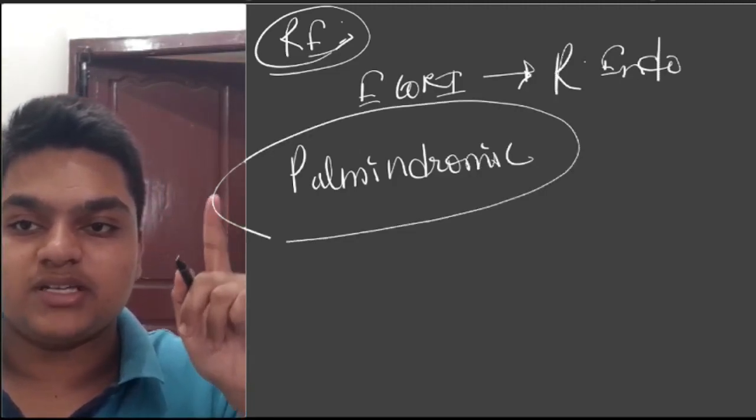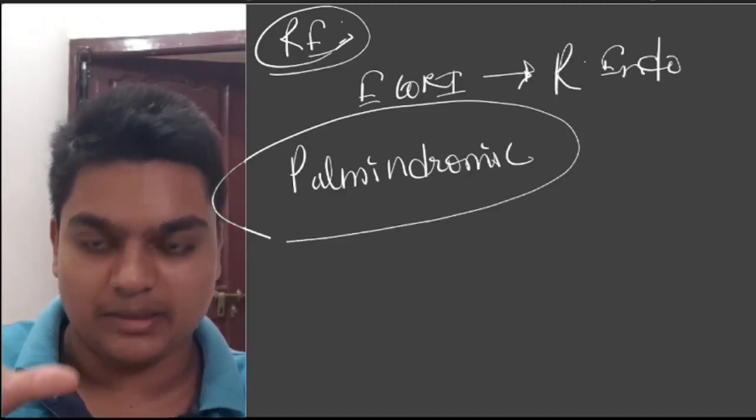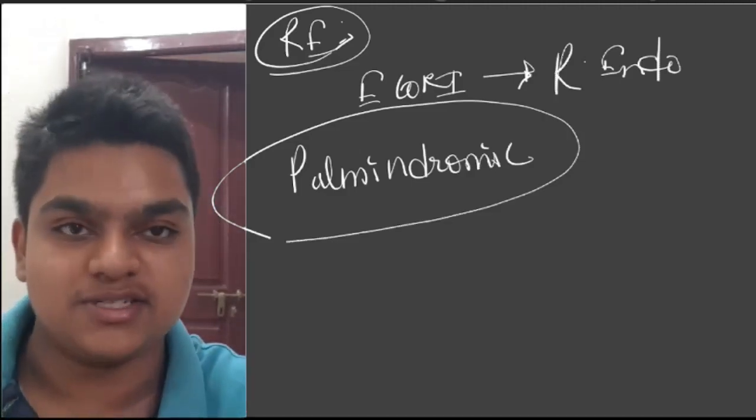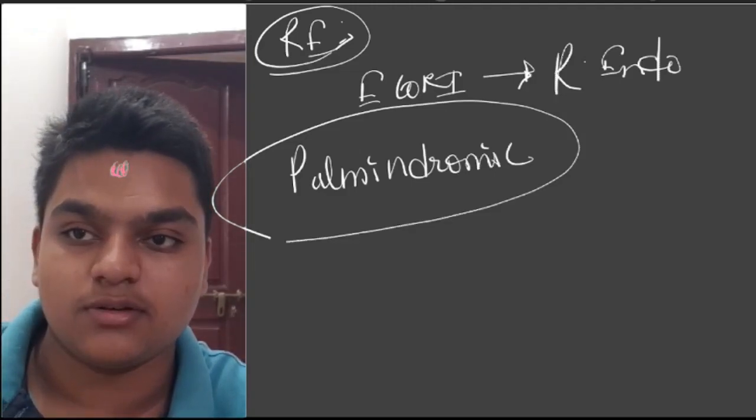These palindromic sequences are nothing but, see, let me draw something a little. Let me do some comedy with my face.